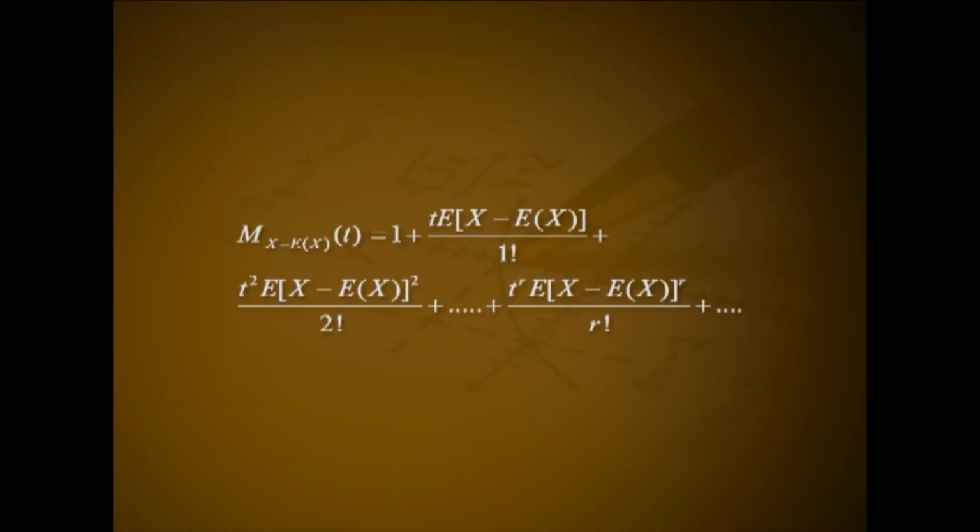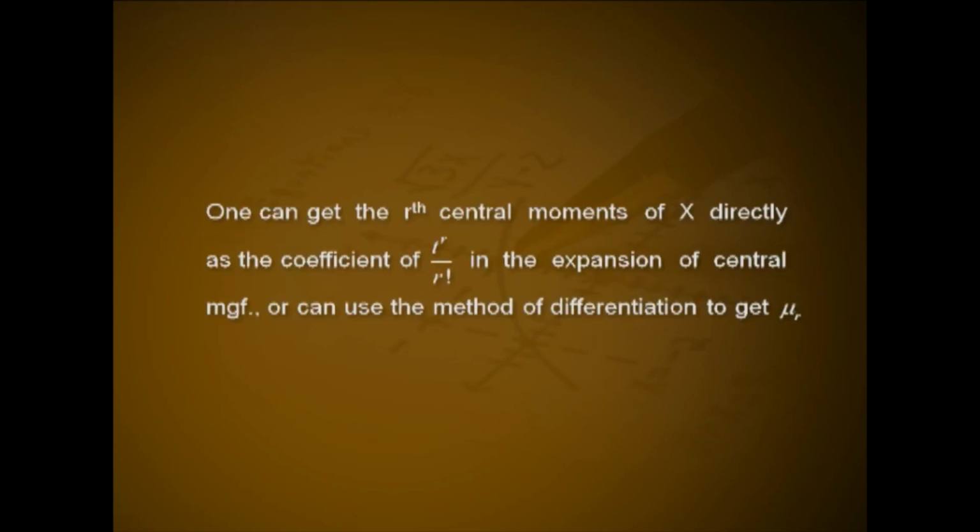On expansion, M_{X-E[X]}(t) = 1 + t E[X-E[X]]/1! + t^2 E[(X-E[X])^2]/2! + etc. plus t^r E[(X-E[X])^r]/r! plus etc. One can get the rth central moment of X directly as the coefficient of t^r/r! in the expansion of the central MGF, or can use the method of differentiation to get mu_r.